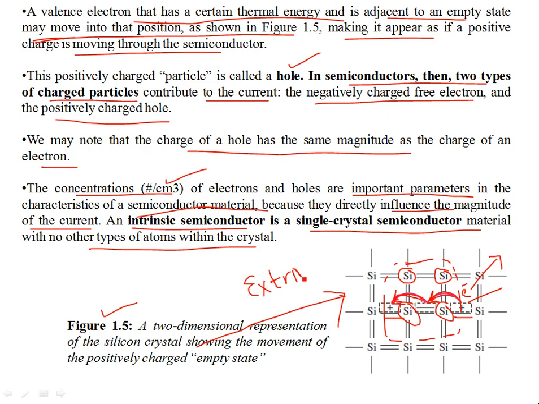What you are left with is an extrinsic semiconductor material, which we are going to discuss in the next video. We have an extrinsic semiconductor with a larger or improved charge concentration in a given volume as compared to an intrinsic semiconductor, and that can generate more current for given thermal or electrical conditions.